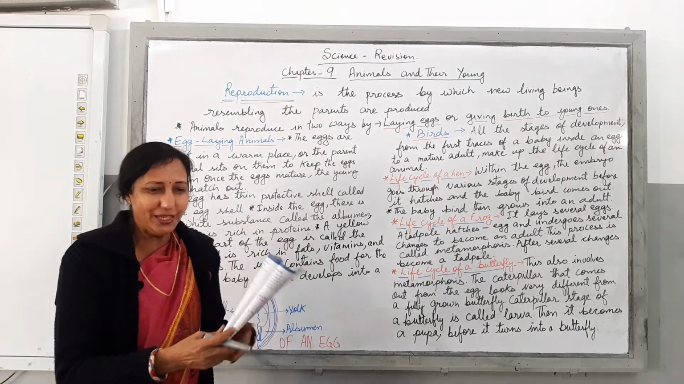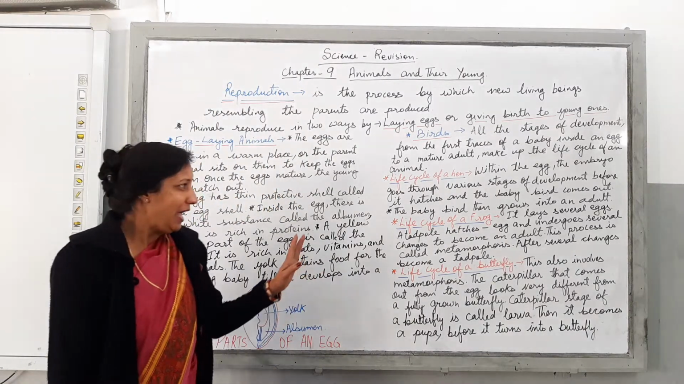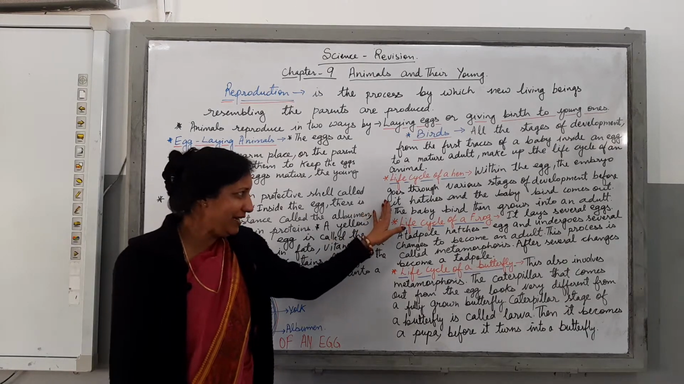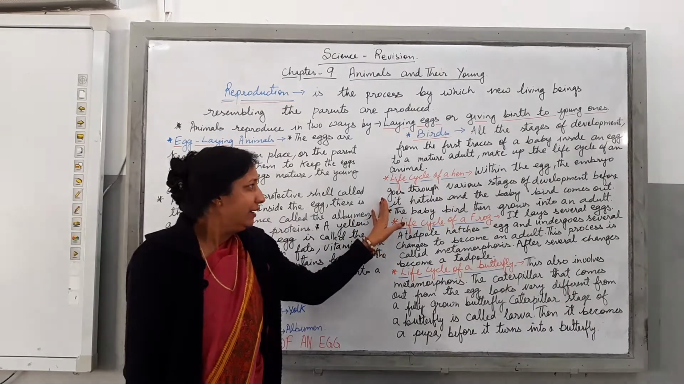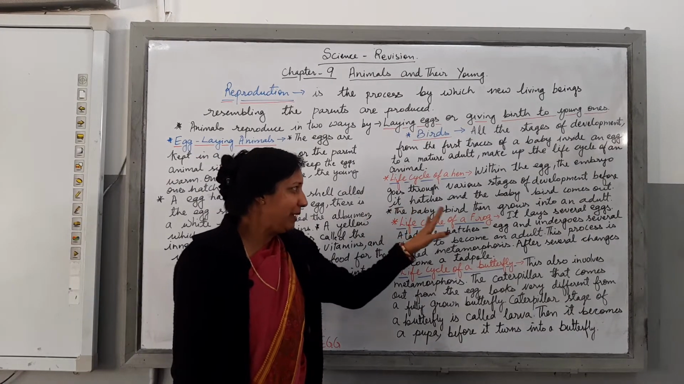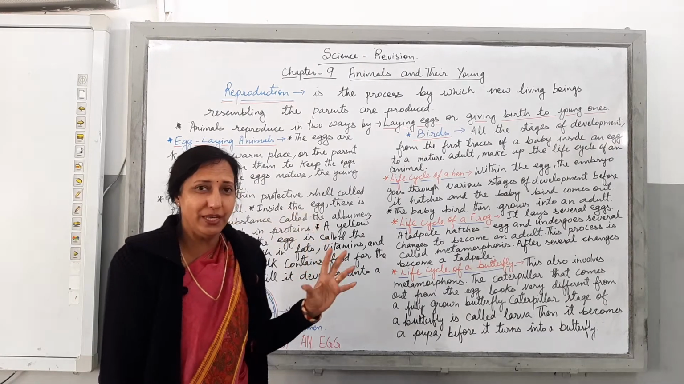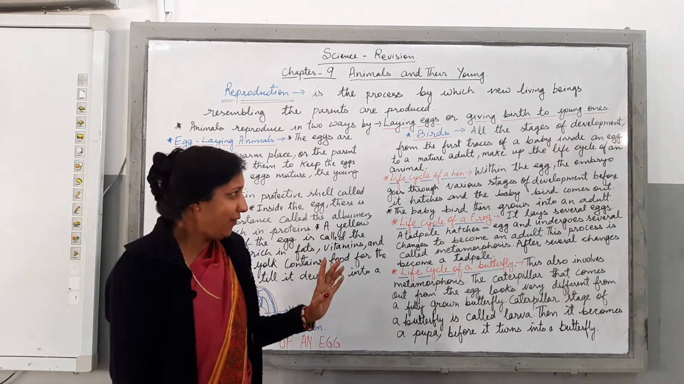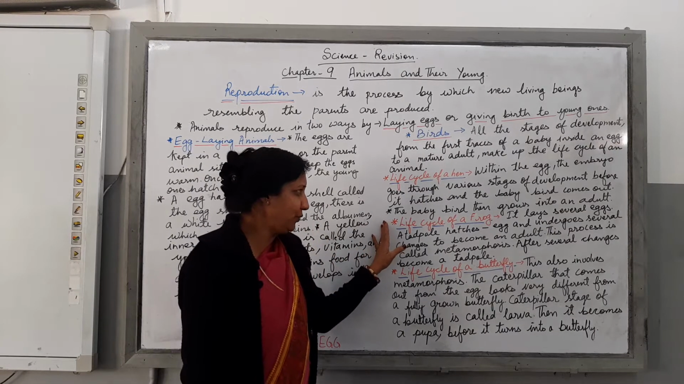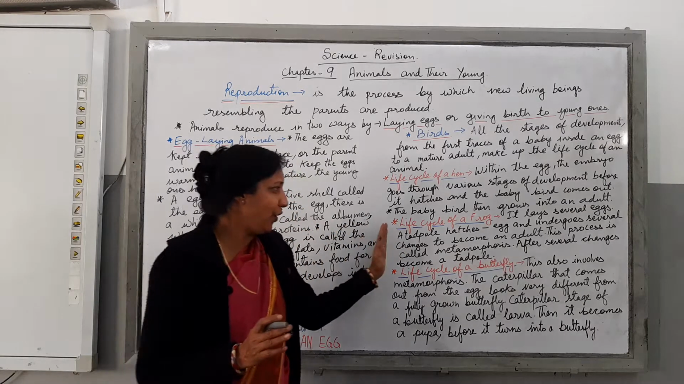So I hope with the help of this diagram, you are able to understand the life cycle of a hen and the various stages of development it goes through before it hatches and the baby bird comes out. Clear, children? Then, children, we move on to the next. We are going to know about the life cycle of a frog.